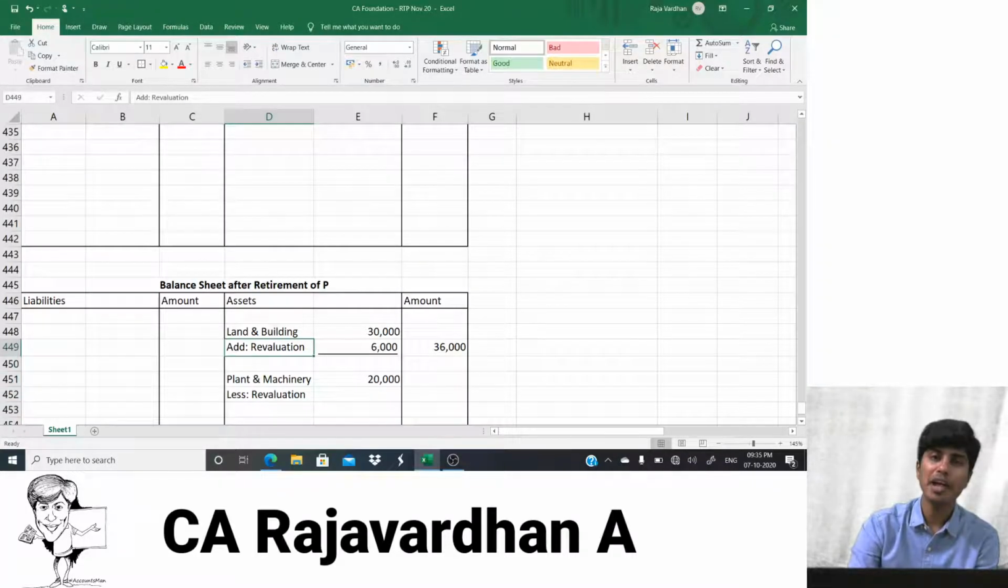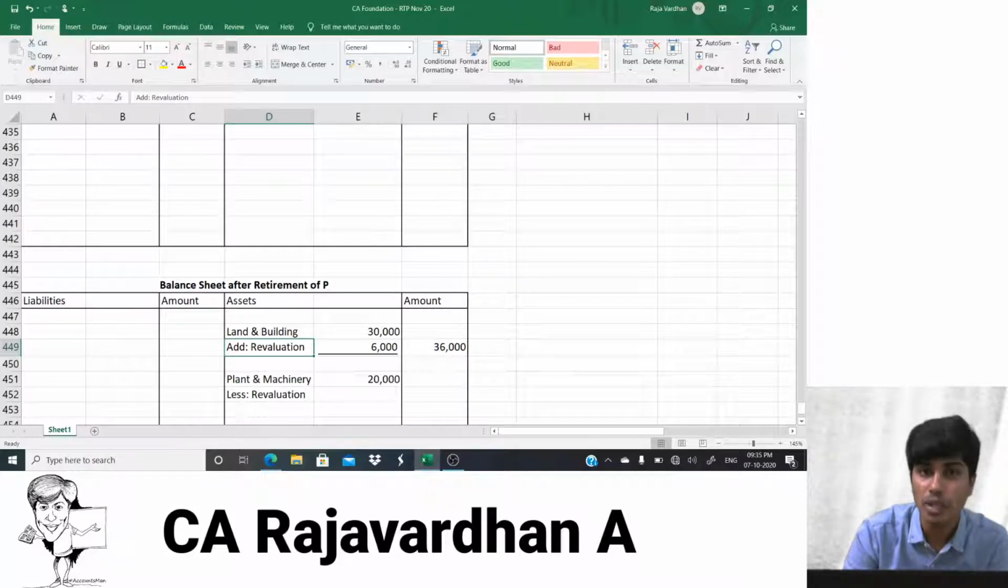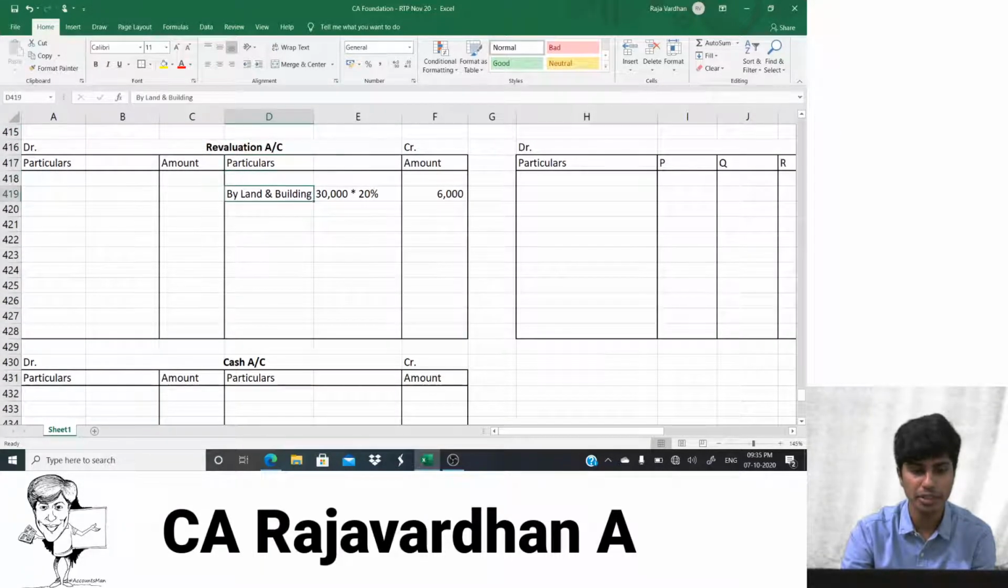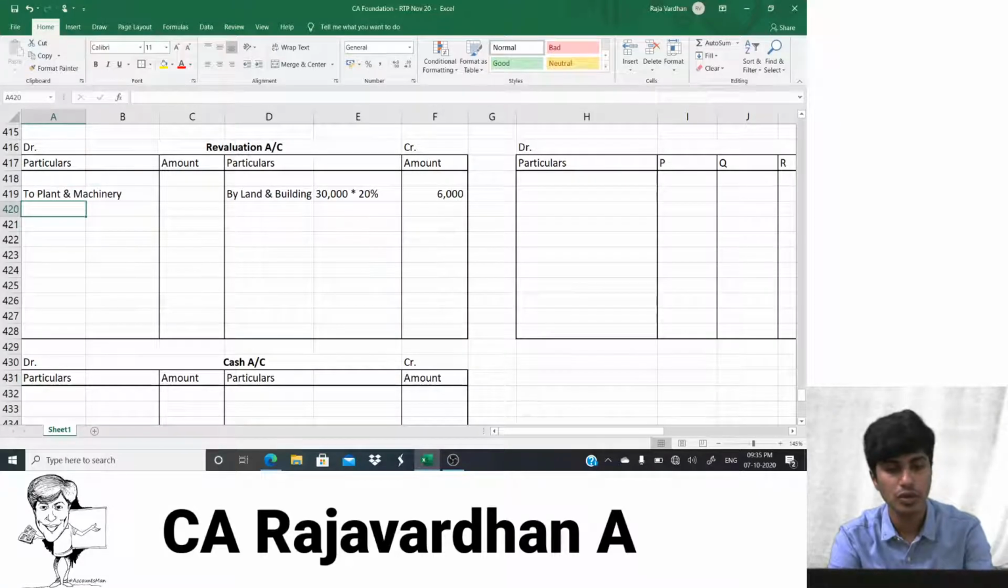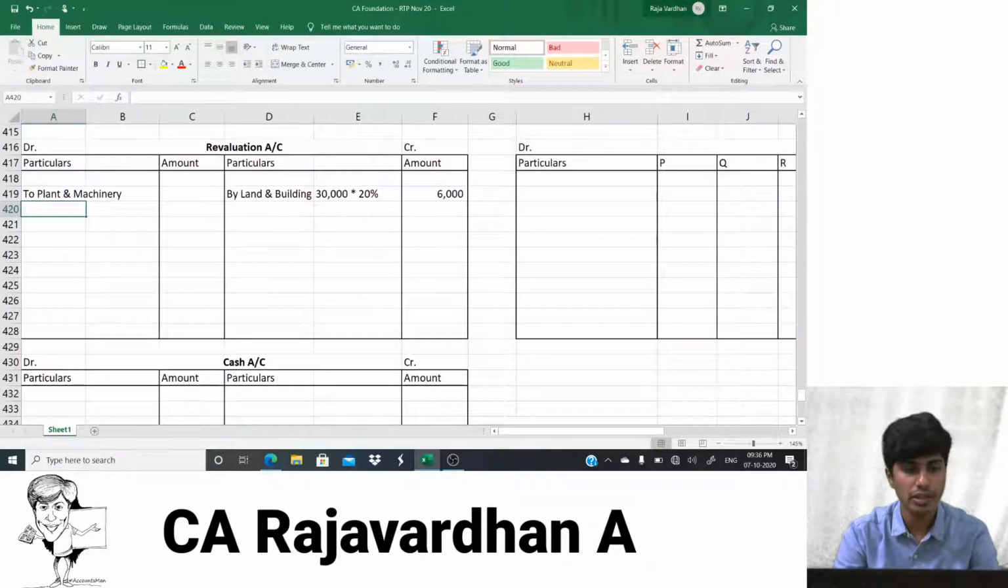Okay, now when plant and machinery value is going down, what would we be doing? We would have to credit it because it is a decreasing asset. Debit will be given to revaluation. So the journal entry is revaluation account debit to plant and machinery. I'll repeat, the journal entry is revaluation account debit to plant and machinery. So in revaluation account, I'll write to plant and machinery. Okay, what is the value? It is 20,000 into 30%. Okay, let's do that.